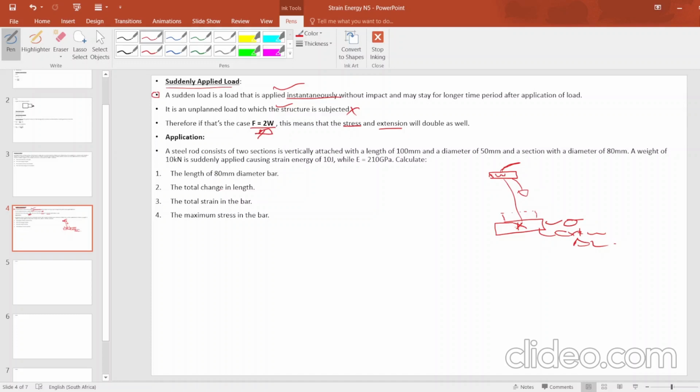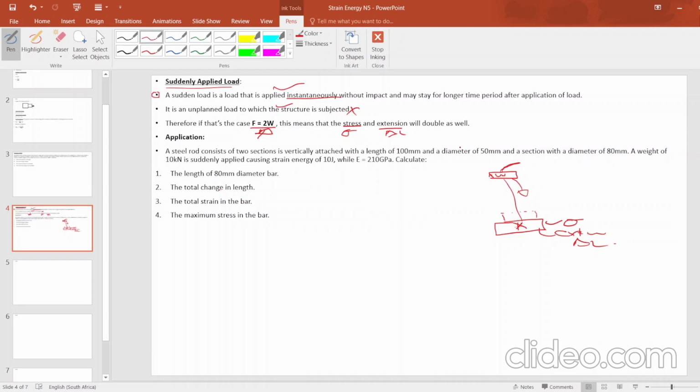If that's the case, the stress as well will be doubled, because it's unplanned. It's something that drops quickly. And the extension as well will double. That's what they are saying.